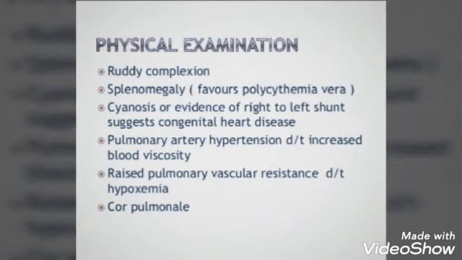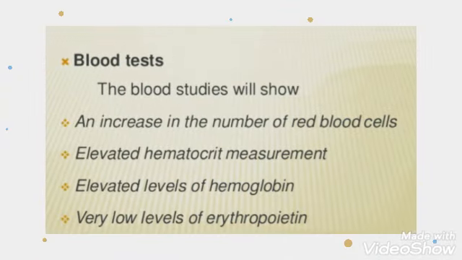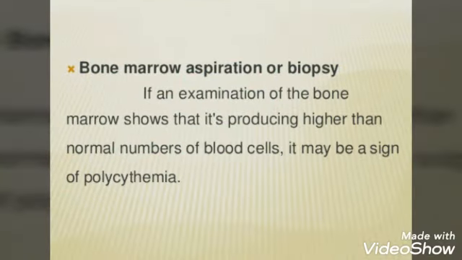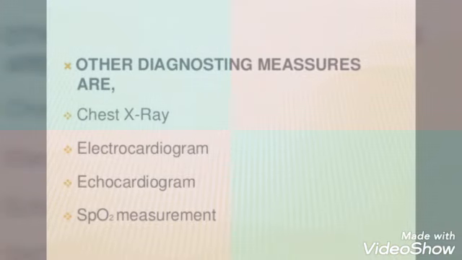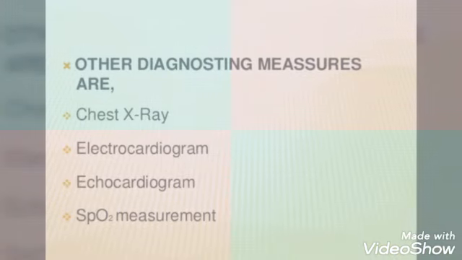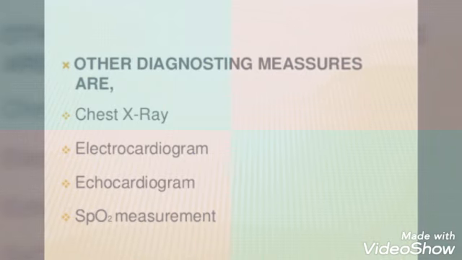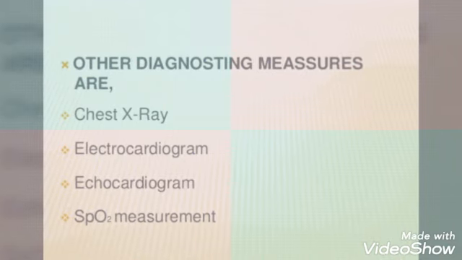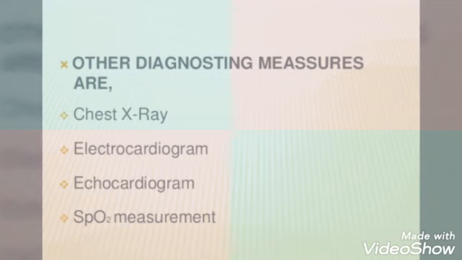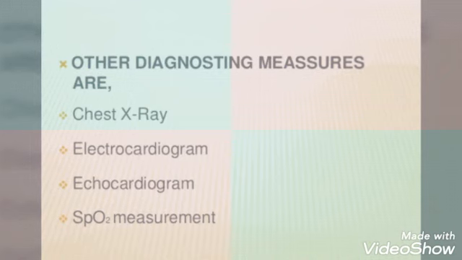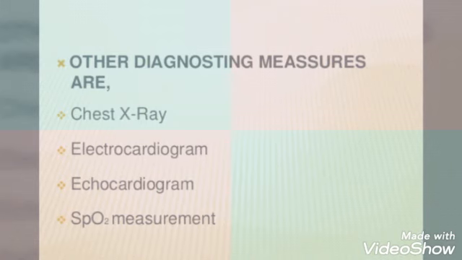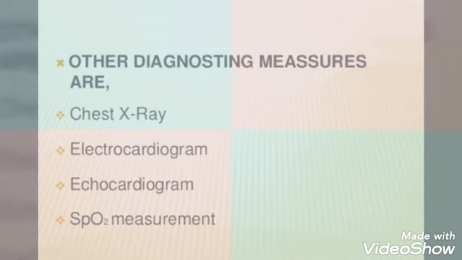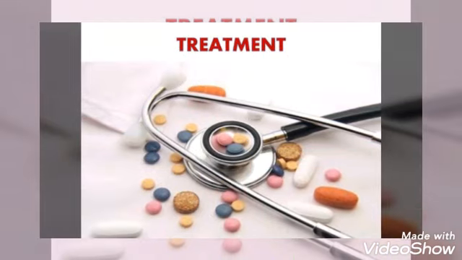Then we'll go for other tests like blood test. Then you will be doing bone marrow aspiration or biopsy. Then you will be doing other diagnostic measures such as chest x-ray, electrocardiogram, echocardiogram, and SpO2 measurement, that is the partial pressure of oxygen. So these are the diagnostic procedures you are going to perform for the patient to know the disease condition. Then we'll go for the treatment.